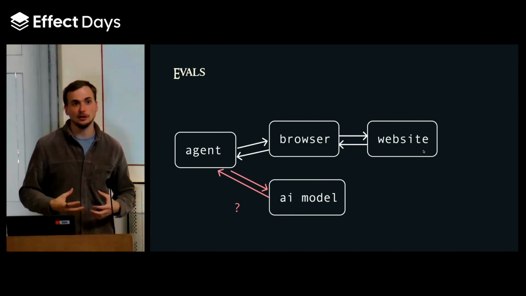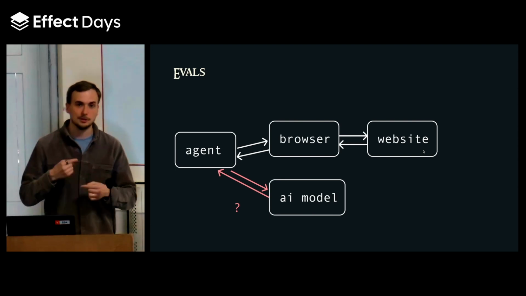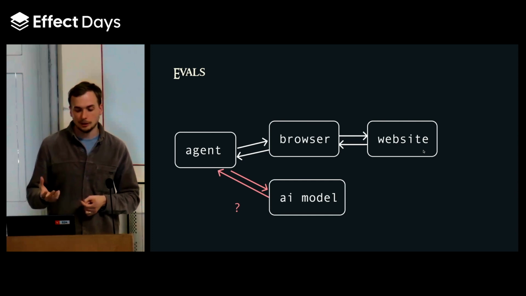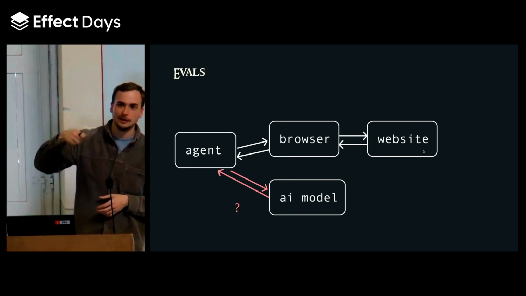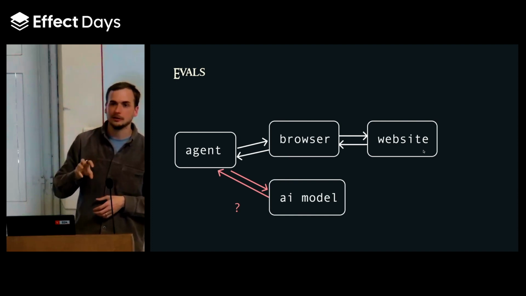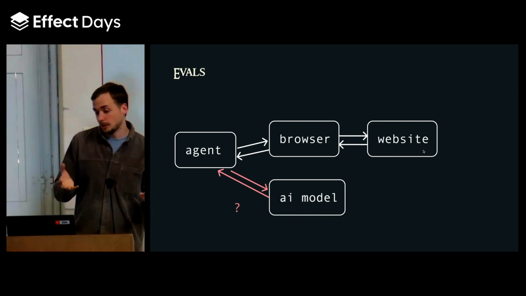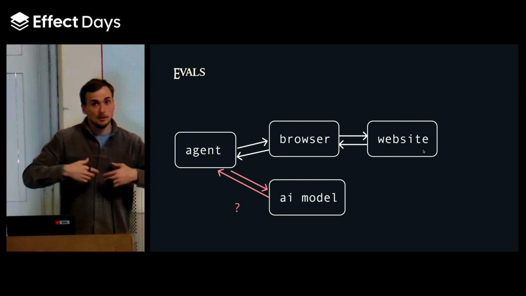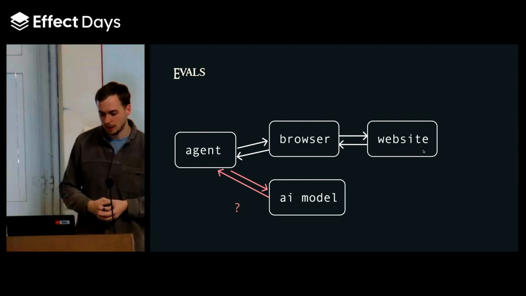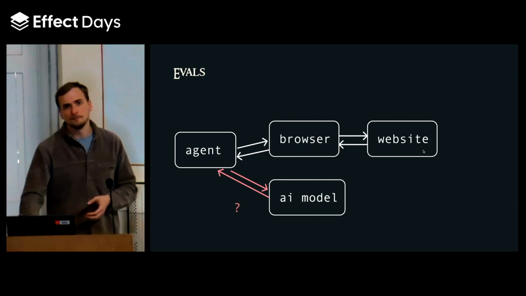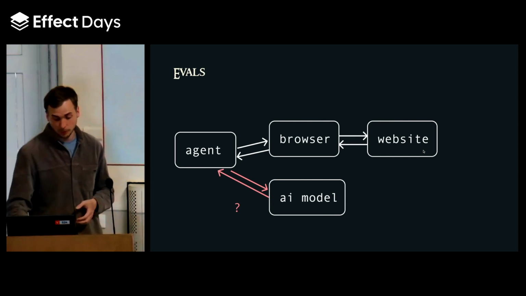And so that's why evaluation tooling is very important. And in AI apps, usually you should start with that to even establish what the model is capable of. In our case, this is a very rough architecture diagram of what we're doing. We have an agent that controls a browser that interacts with a website, and the data that we get out of the browser, we're passing into an AI model. So in our architecture, yes, we need to get the data from the website, but after that, almost all the quality of our product comes from how good the model is. And so that is something we have to test. And we obviously want to especially test the cases when the model doesn't do what it's supposed to do.